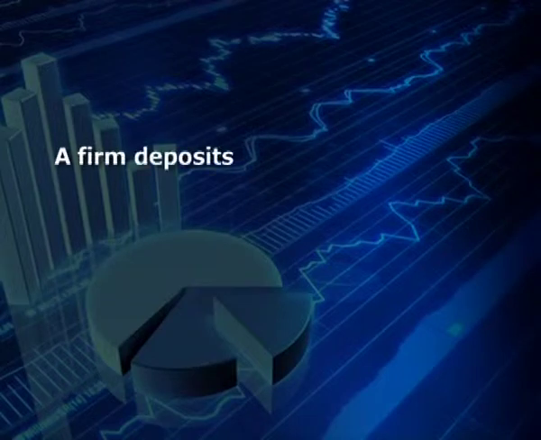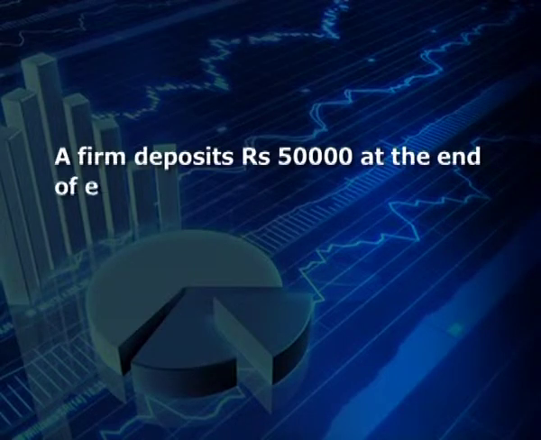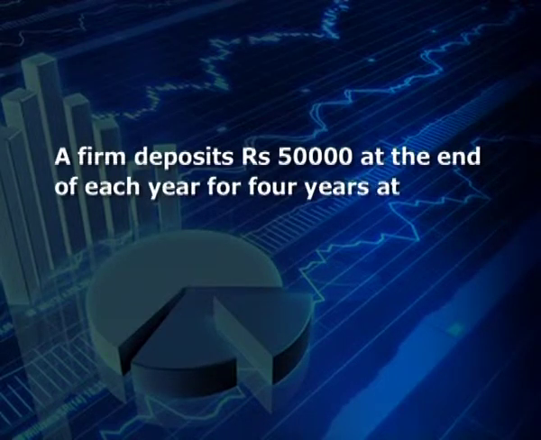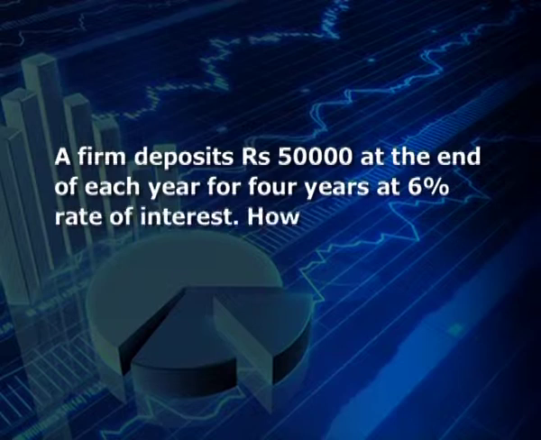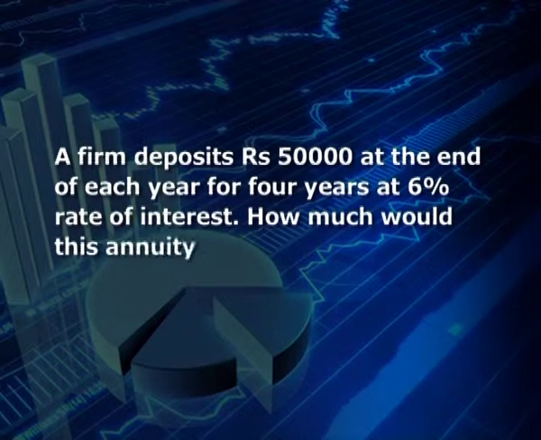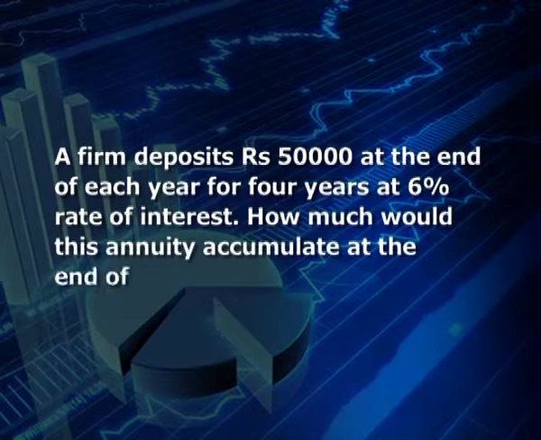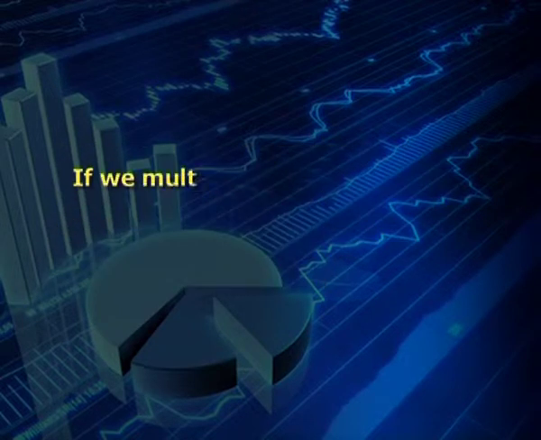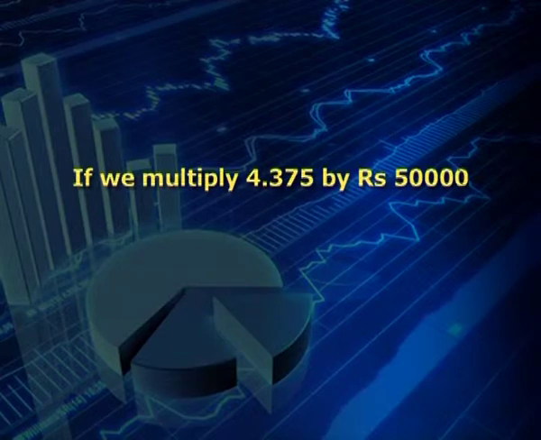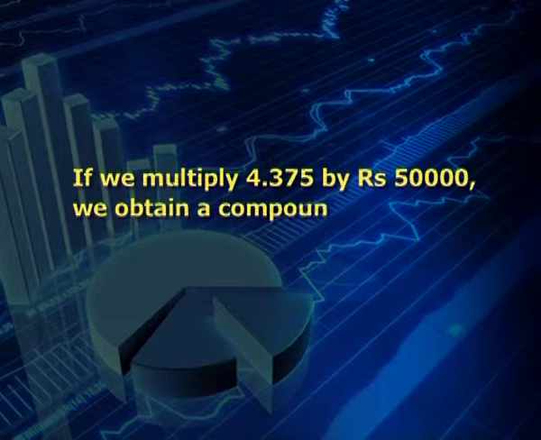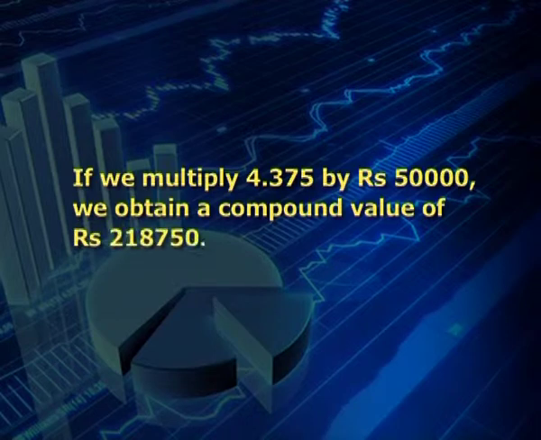A firm deposits rupees 50,000 at the end of each year for 4 years at 6% rate of interest. How much would this annuity accumulate at the end of the 4th year? If we multiply 4.375 by rupees 50,000, which is available from table value, we obtain a compound value of rupees 2,18,750.